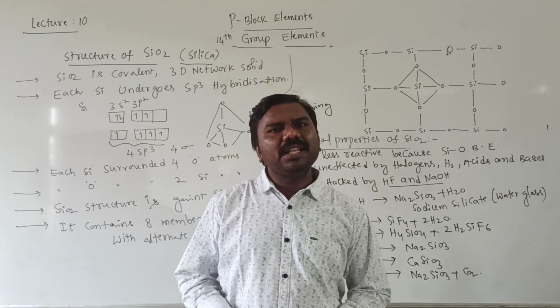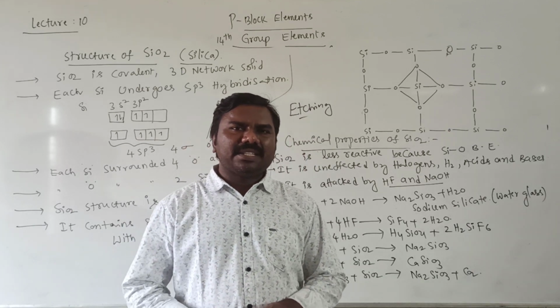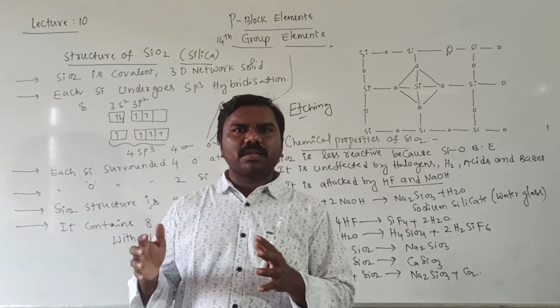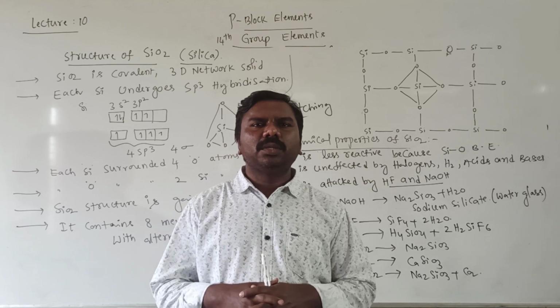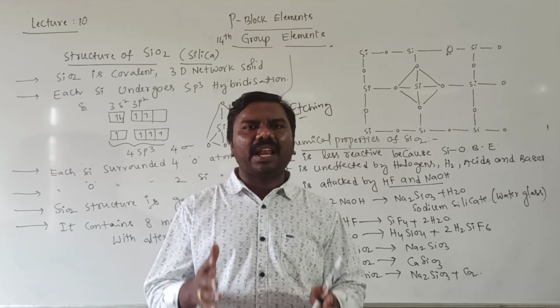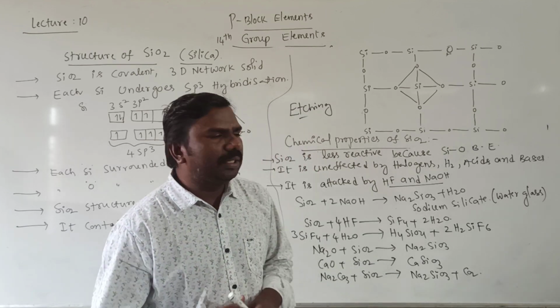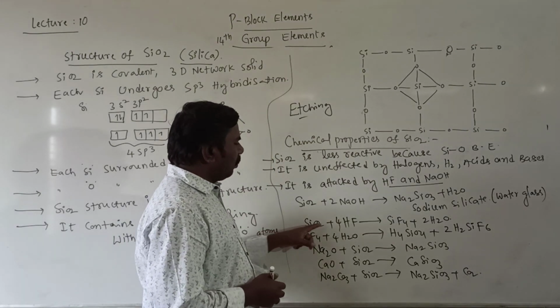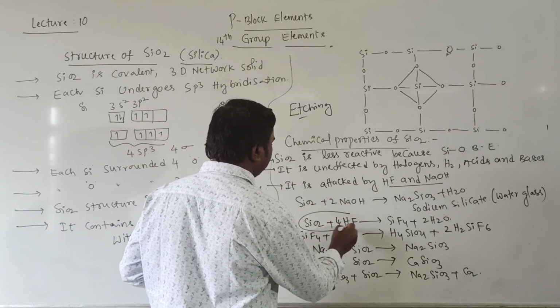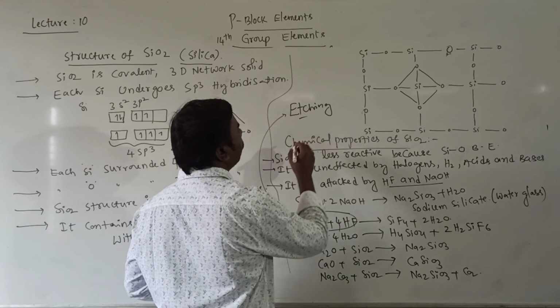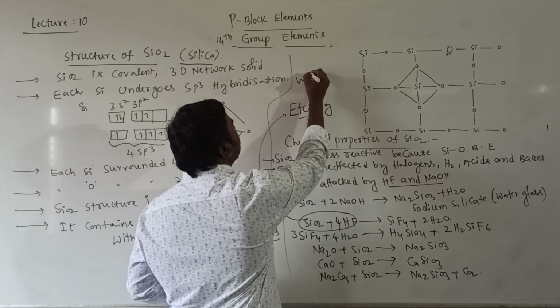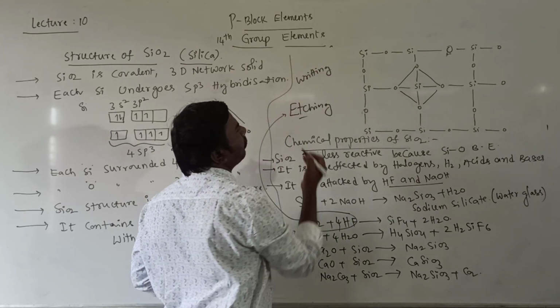It is writing designs or art or letters on a particular glass material. The mixture used is SiO2 and HF.